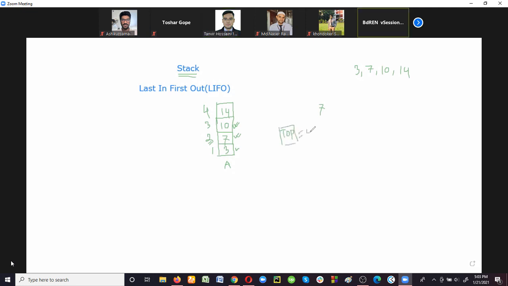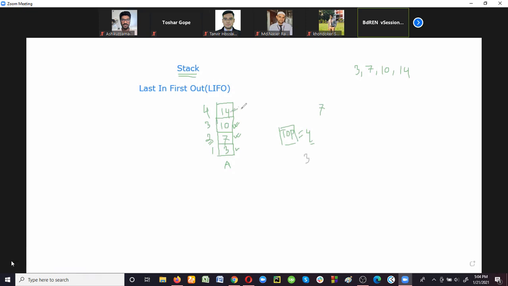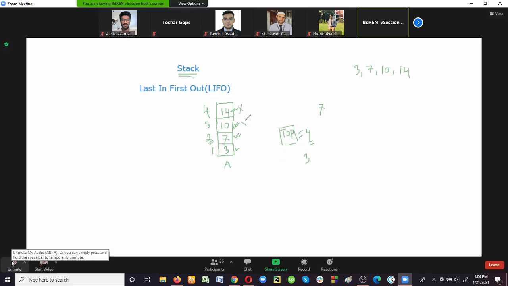So we have to delete the data element in this memory location first. After deleting 14, the value of top will be 3, because 10 is now the topmost data element. So now we can delete 10.